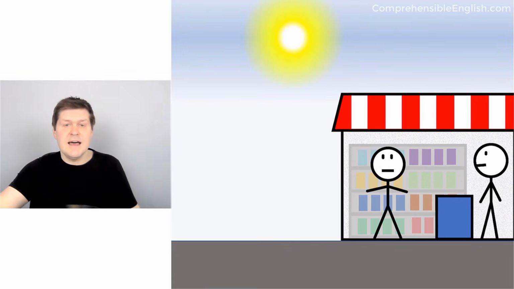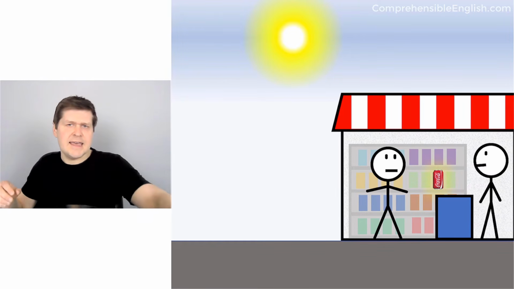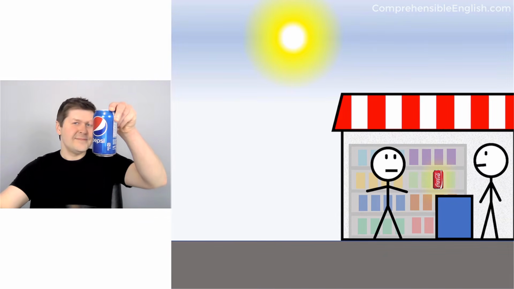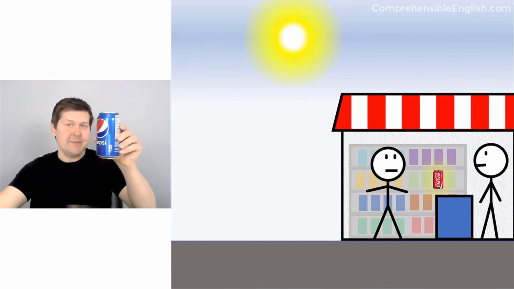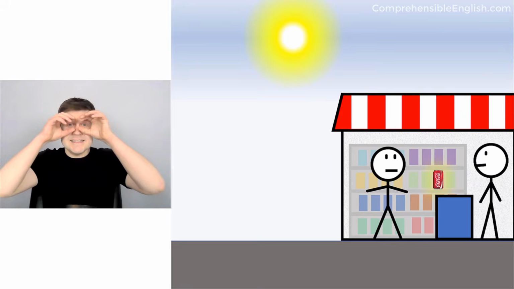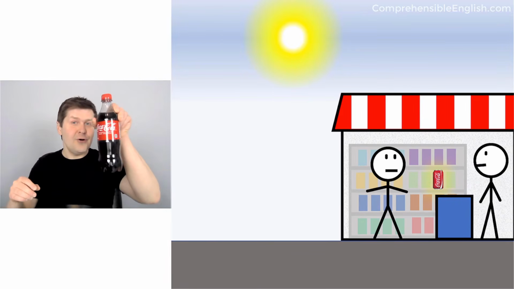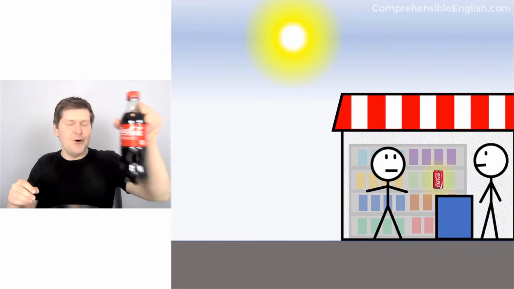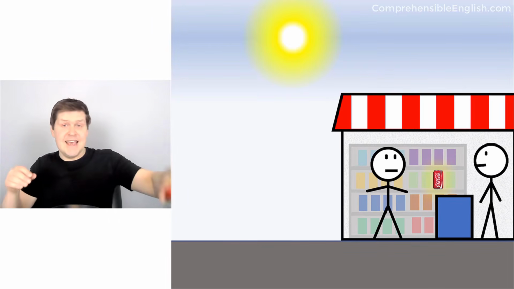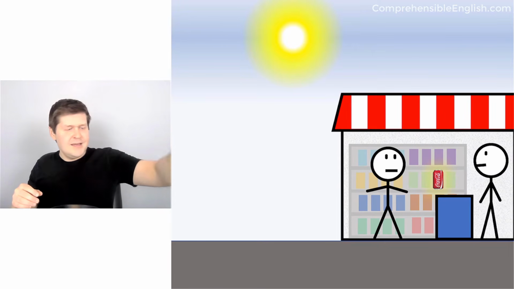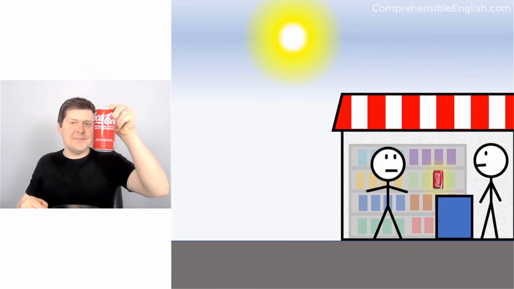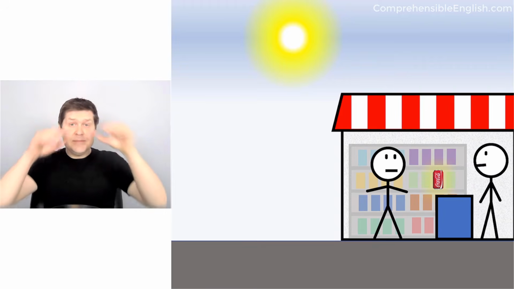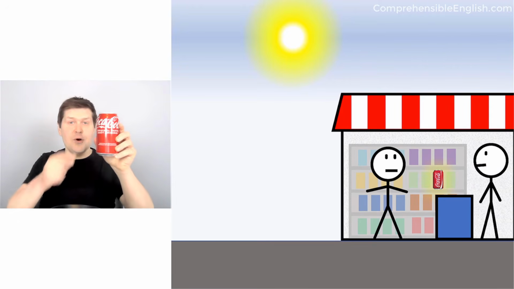Tim sees a can of Coca-Cola. Does Tim see a can of Pepsi? No, Tim does not see a can of Pepsi. Does Tim see a bottle of Coca-Cola? No, Tim does not see a bottle of Coca-Cola. Does he see a can of Coca-Cola? Yes, Tim sees a can of Coca-Cola.